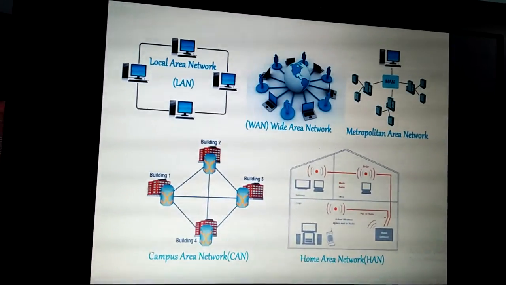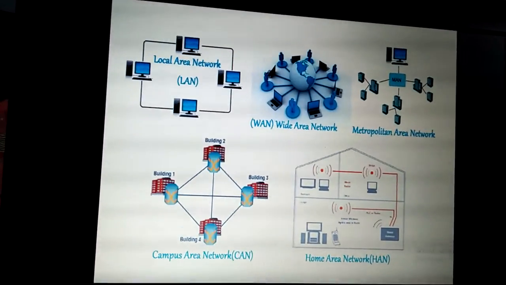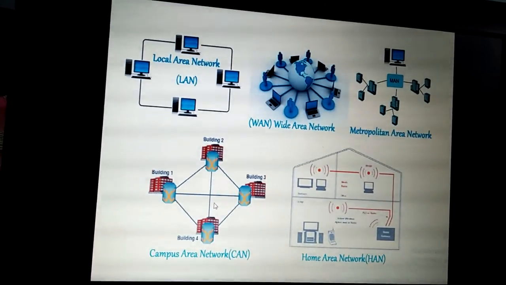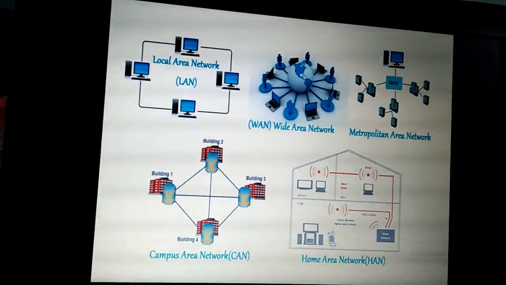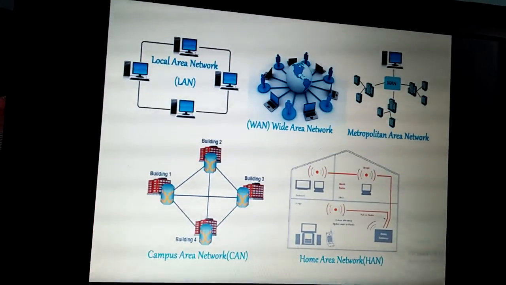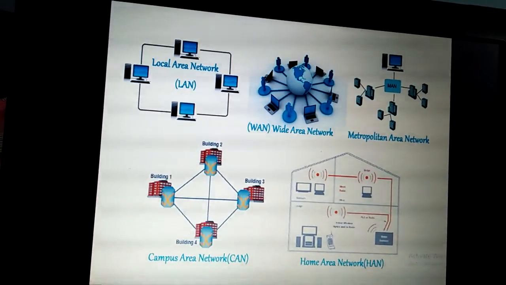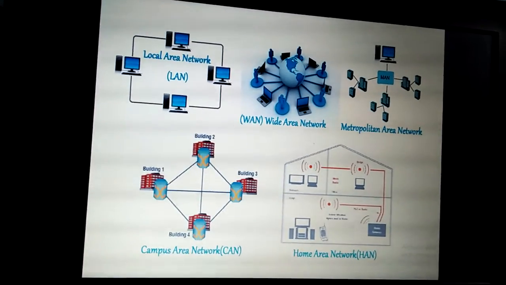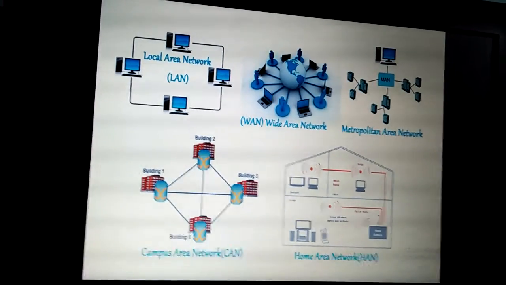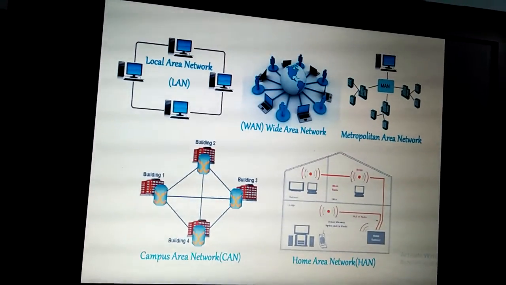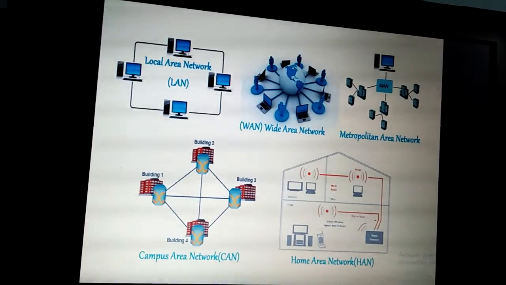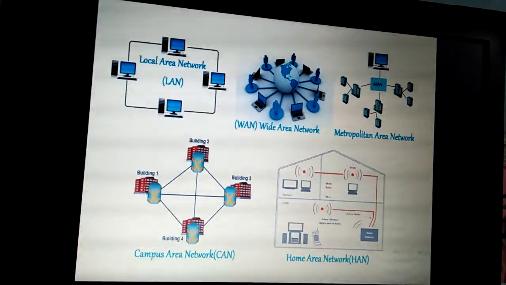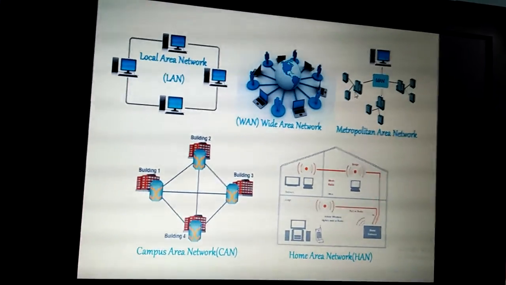Next is campus area network. A campus area network is made among different buildings. The first building will have one network, and the networks of the different buildings are interconnected in order to make a campus area network. All these four buildings will be inside one particular campus. You are connecting all the computing devices together among different buildings. That will make a campus area network.